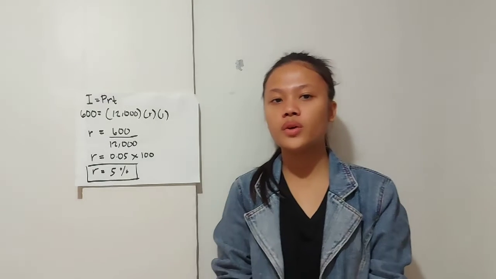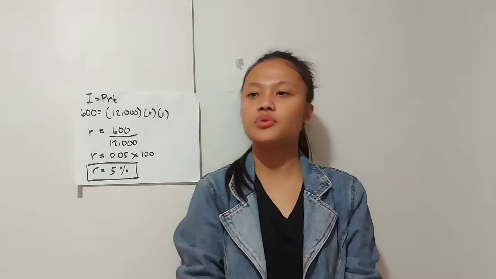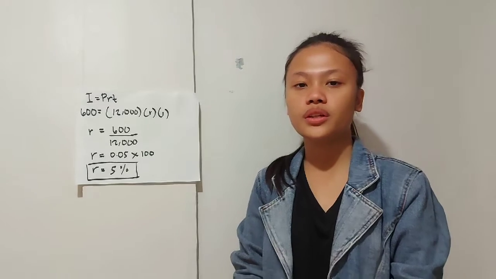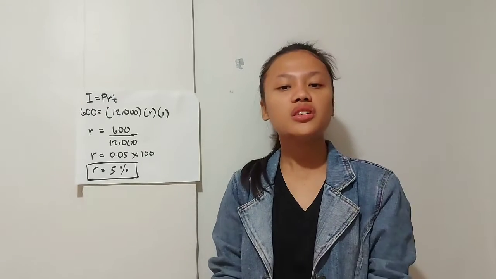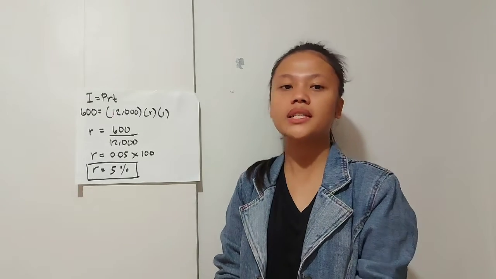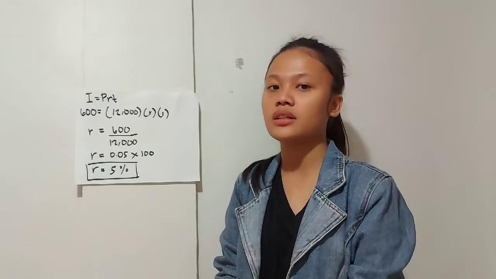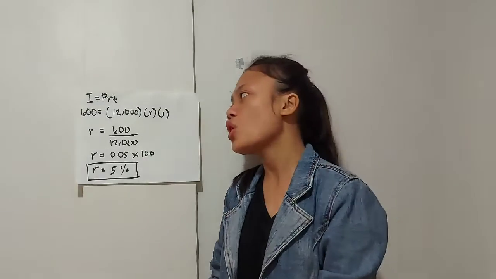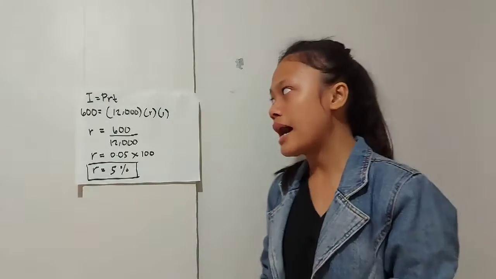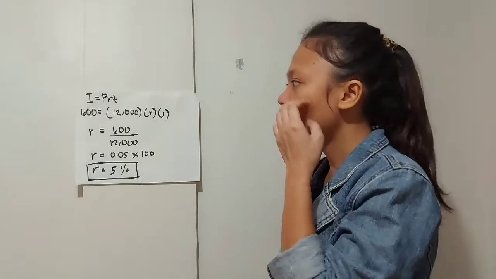Here is my answer for another set of quiz, which is the stock, bonds, and mutual funds. So number 1, assume that the stockholder earned a dividend of 12,000 pesos at the end of the year. How many shares of stocks he originally invested in the company, given that the stock pays an annual dividend of 600 pesos per share? So in order for us to get that, we are going to use the formula of